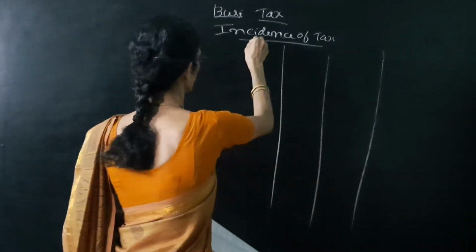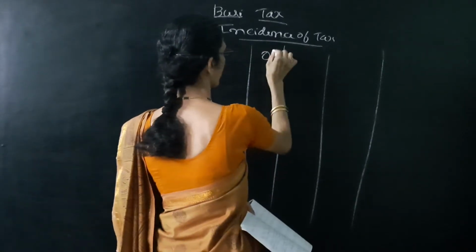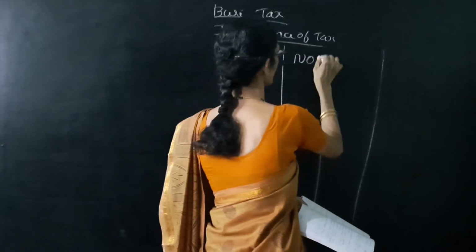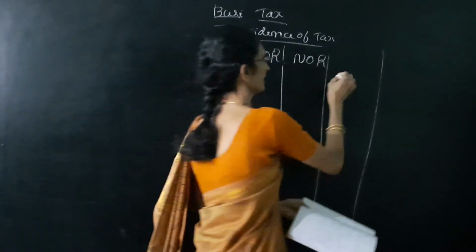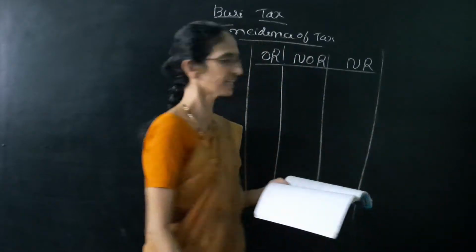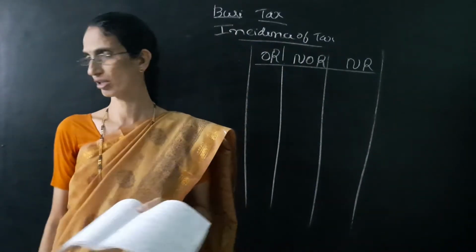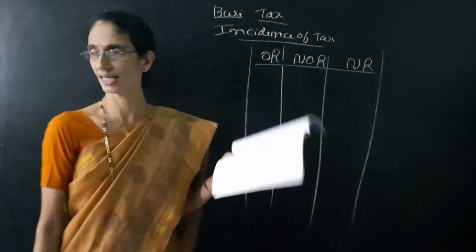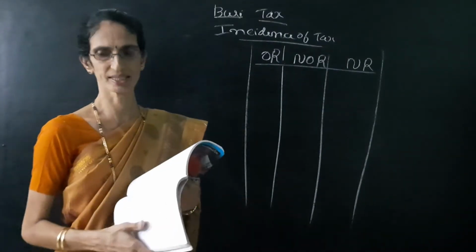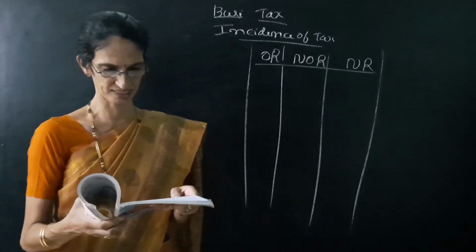So we have three columns. First one is ordinarily resident. Second one is not ordinarily resident. The last one is non-resident. Ordinarily resident, not ordinarily resident, and third one is non-resident. So we can see each of the transactions.